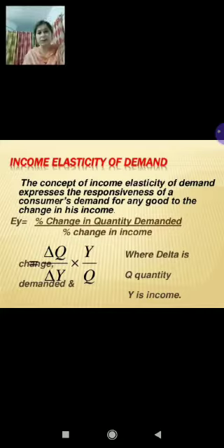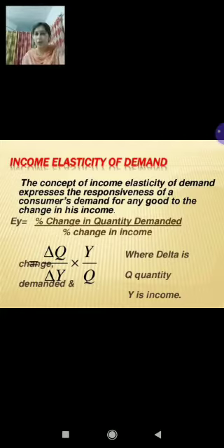Income elasticity of demand is equal to percentage change in quantity demanded divided by percentage change in price. You can say percentage or you can say proportionate. Children, here income is the denominator. In the price elasticity, price was the denominator. Remember? So here income is the denominator.